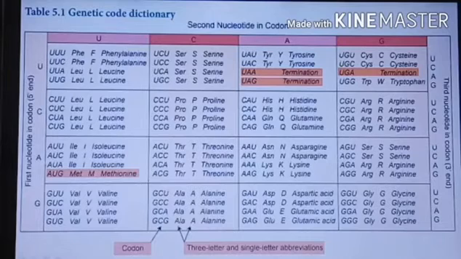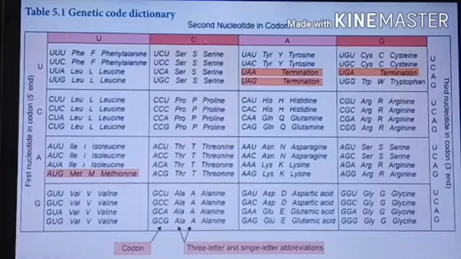First of all you have to draw a checkerboard, like the checkerboard in botany for monohybrid and dihybrid crosses. The genetic code dictionary is written the same way. On the left side you have the first nucleotide in the codon. It starts with the 5' end. It is always written from 5' to the last one, 3'. So among the three letters, the first nucleotide in the codon is at the 5' end.